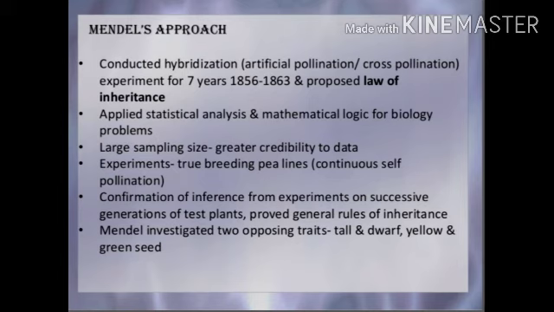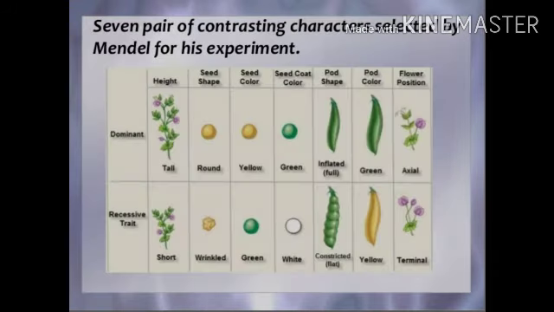Mendel investigated two opposite traits, such as tall and dwarf, yellow and green seeds. In this picture, there are 7 pairs of contrasting characters selected by Mendel for his experiment. He selected characters that have two opposing traits. He conducted these hybridization experiments on 14 true breeding pea plant varieties. In this picture, you see dominant traits and recessive traits. I will tell you what dominant and recessive mean.